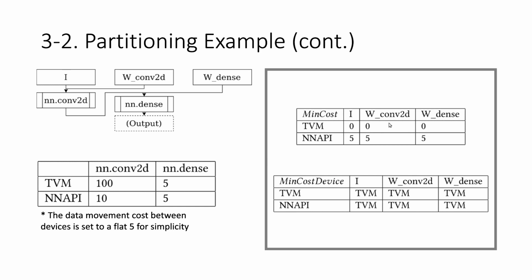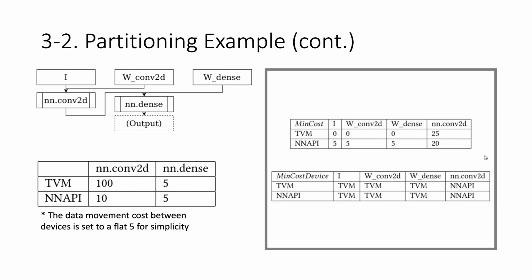For I, which stands for input, W convolution 2D, which is the weight of convolution 2D, and W dense, which is the weight of the dense operator, we set the cost of producing them on TVM to 0 because these matrices should be on TVM at the beginning. And to get them on an API, we need to add 5 to that because we're moving the data. And for the main cost device, everything is set to TVM because each of these nodes is on TVM at the beginning.